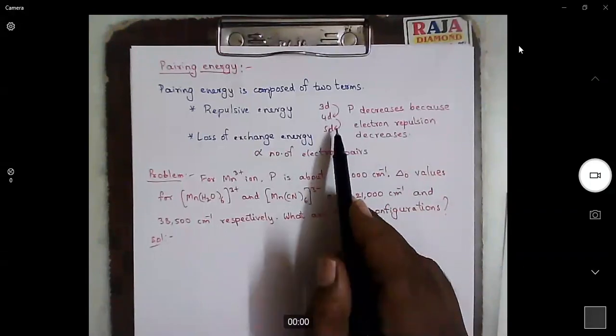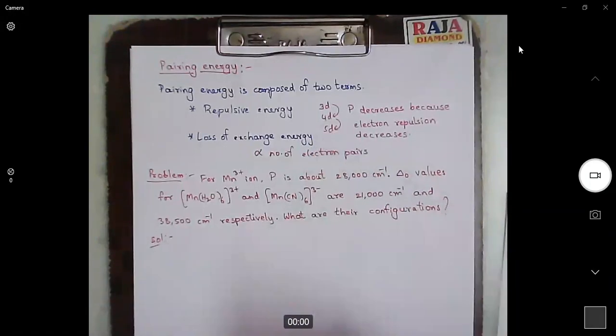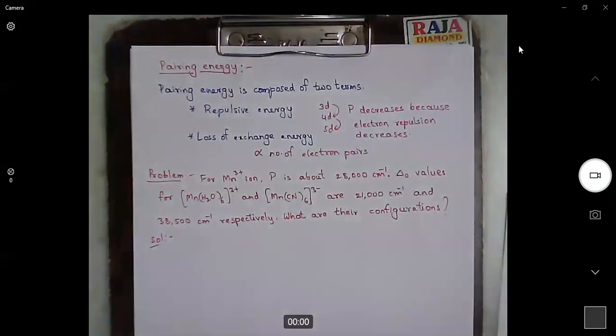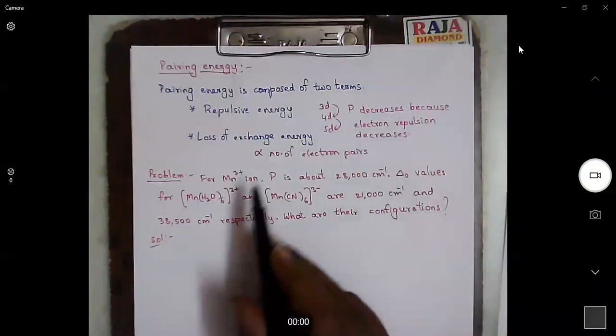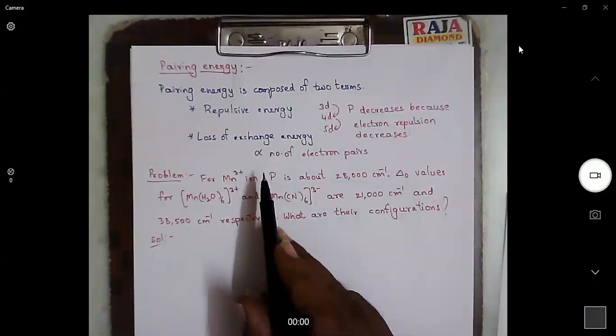So that is why generally for 4D and 5D, we encounter low spin complexes, because they have very low pairing energy. Now, what is loss of exchange energy?